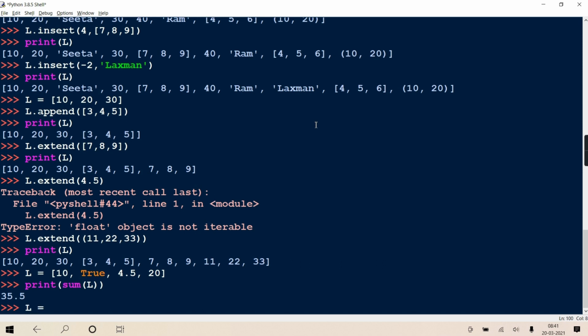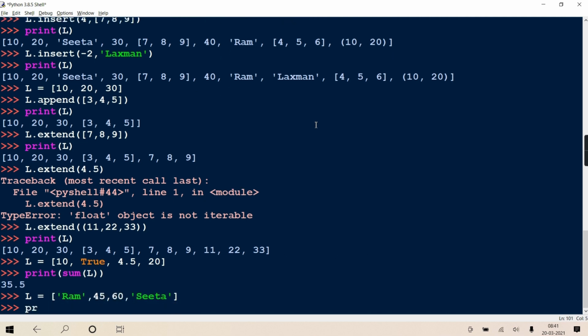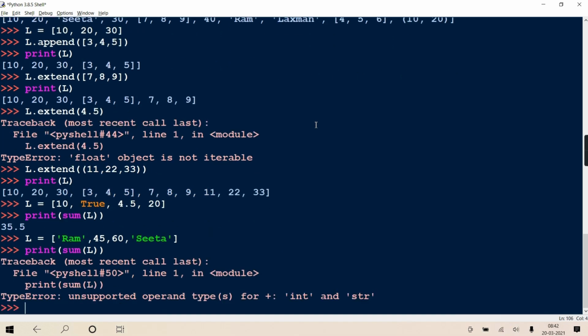But suppose your list contains some strings also, and you are writing sum of L, it throws an exception. That's the reason I purposely wanted to show you. Why does it throw an exception? Because you cannot take the summation of a string and an integer.